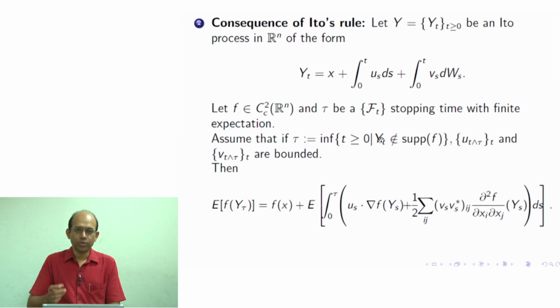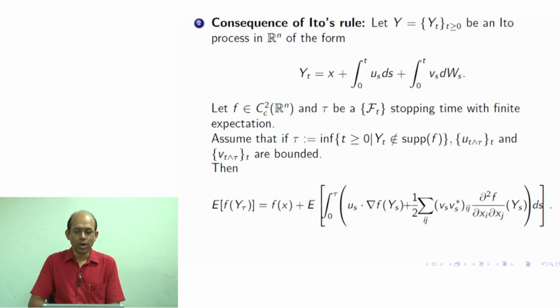So, now if you count the time when Y_t, this process which is coming from here, hits the boundary of the support and goes beyond the support of f for the first time, and you call that tau, then tau becomes a stopping time, an F_t stopping time.